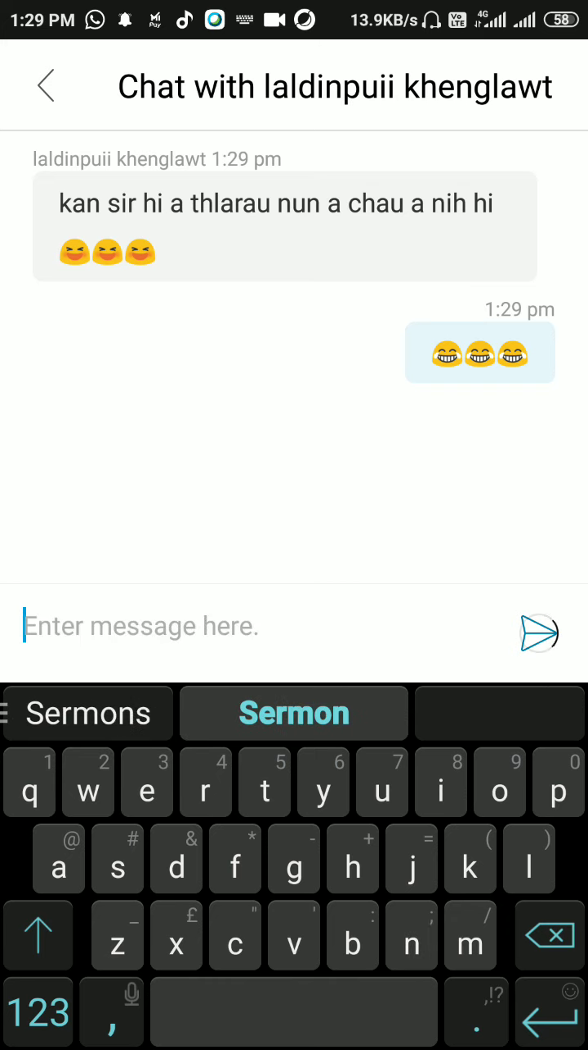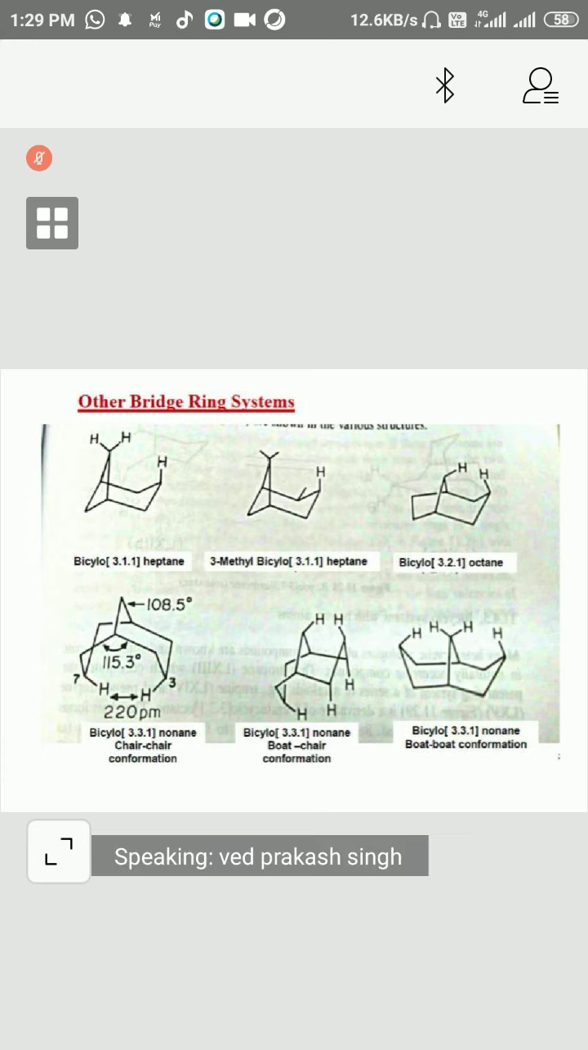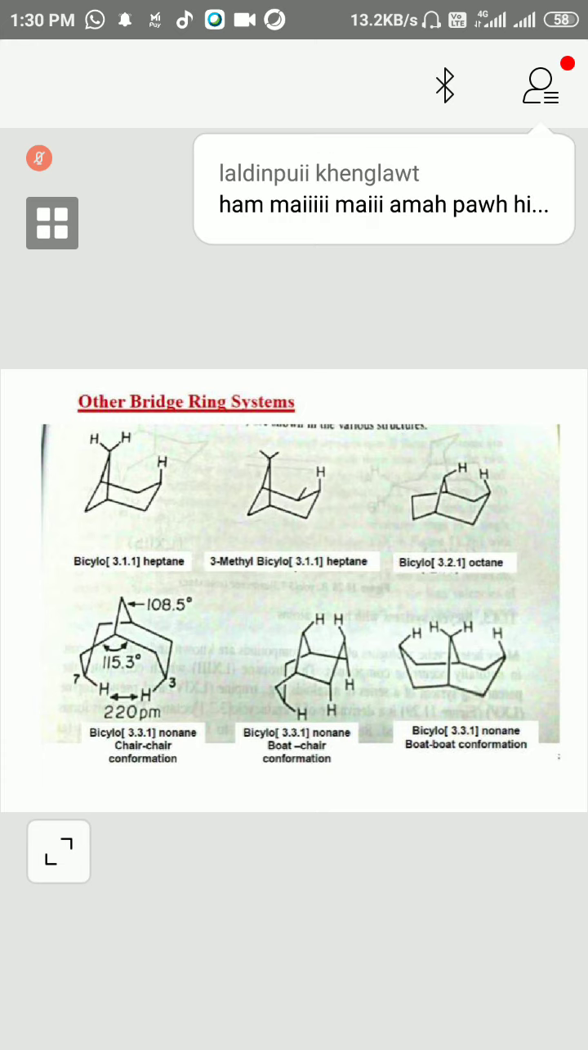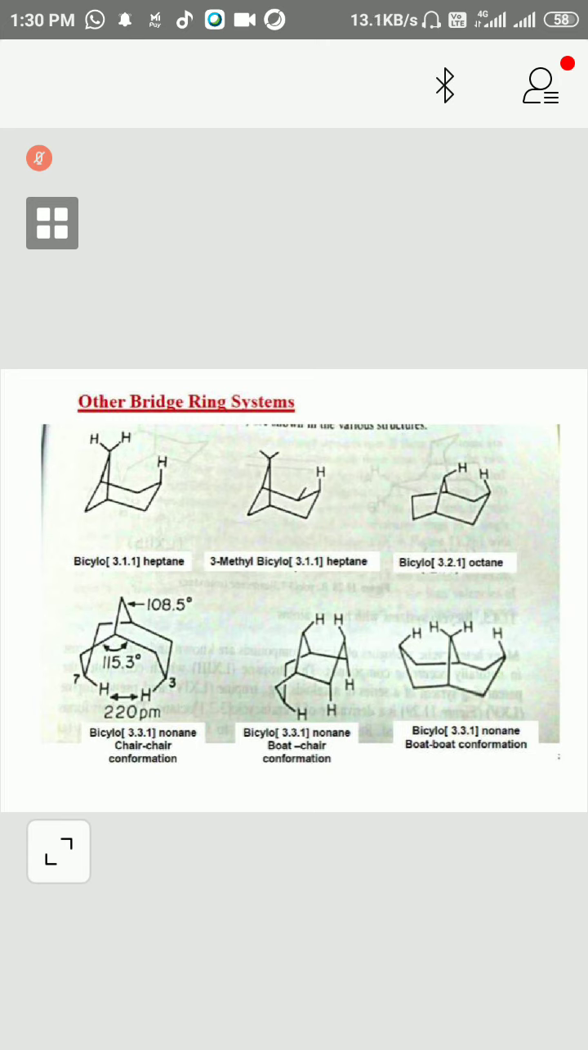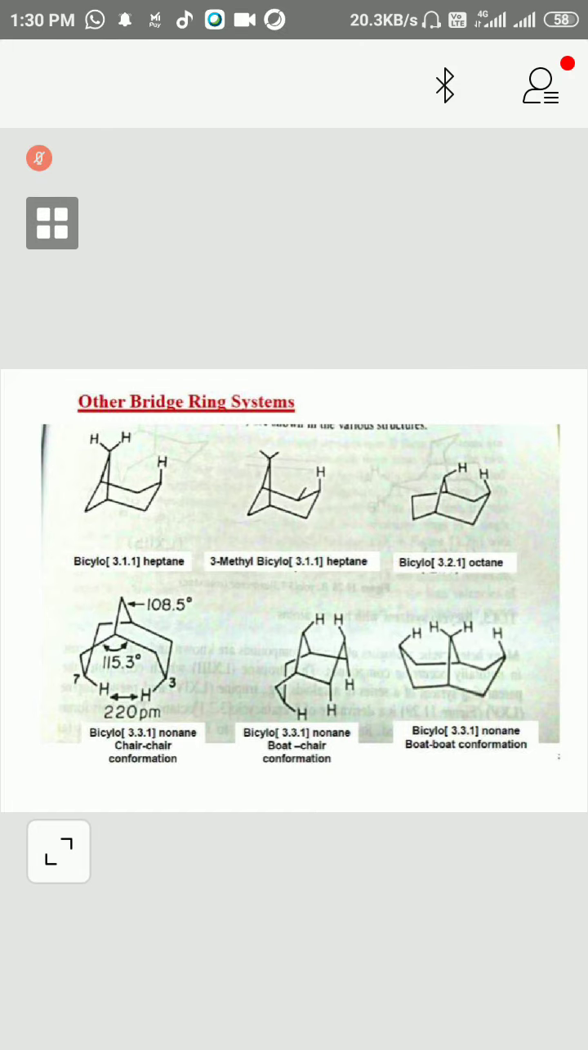Other bridged systems you can see here. This is a monocyclic system. These two are bridge carbons. So what is the name here? Bicyclo. How many? These two are bridge carbons. So how many pathways? One is this one: one, two, three carbons. So three. This way one, this way also one. So three, one, one. How many carbons total? Seven, six this, one this. So heptane.